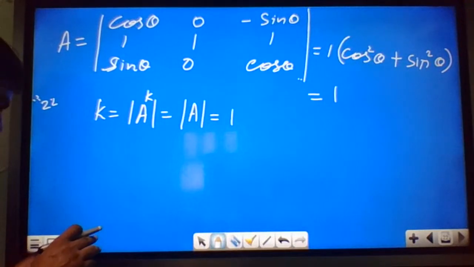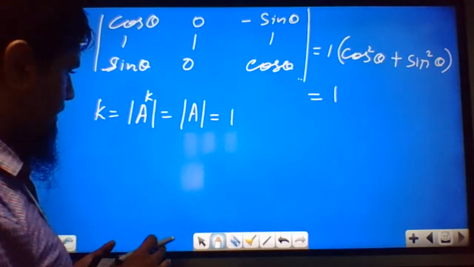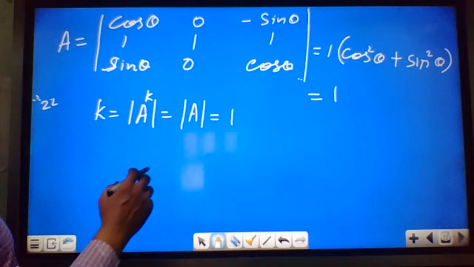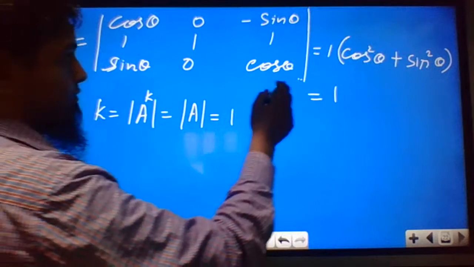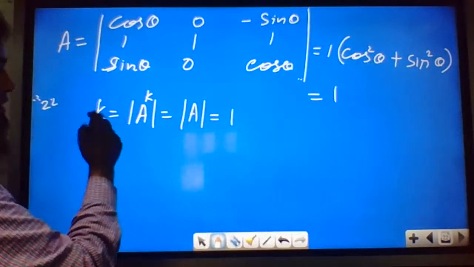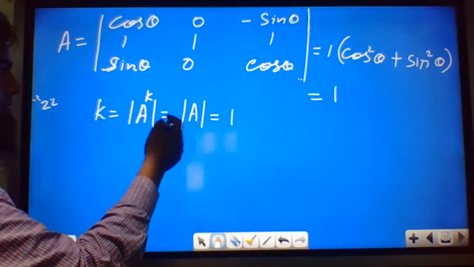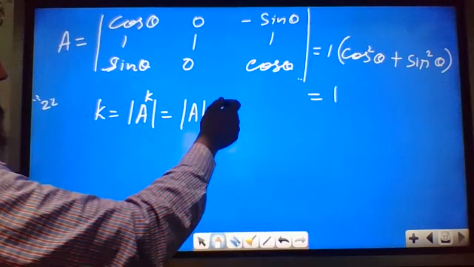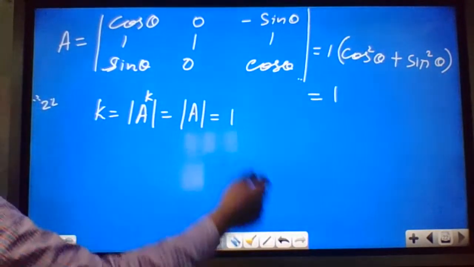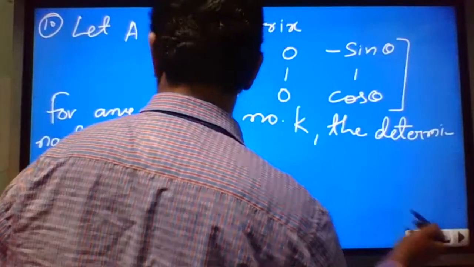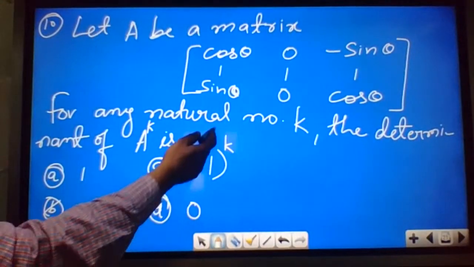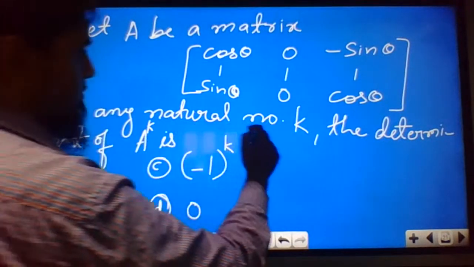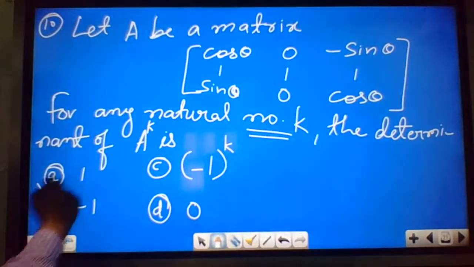For any natural number k, since it does not depend on any value of theta, you can directly put k equal to 1, and since the options are given like this, 1, minus 1, (-1) power k, 0, we get the answer.